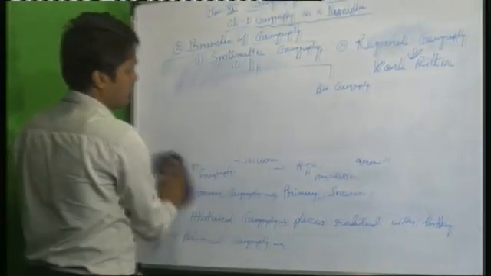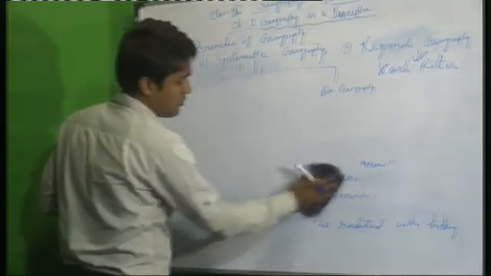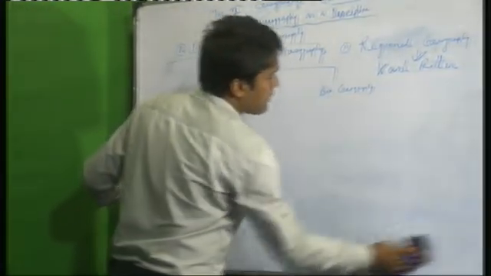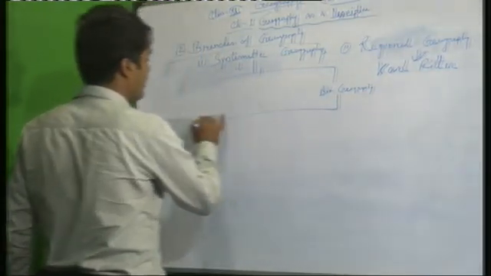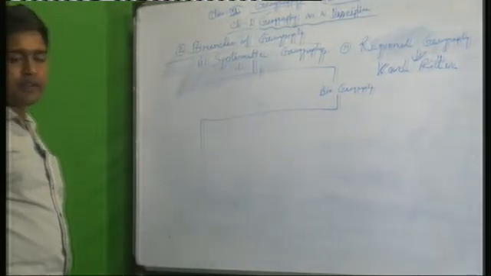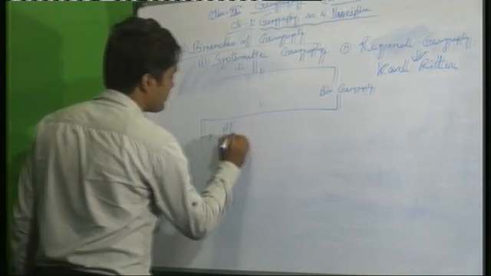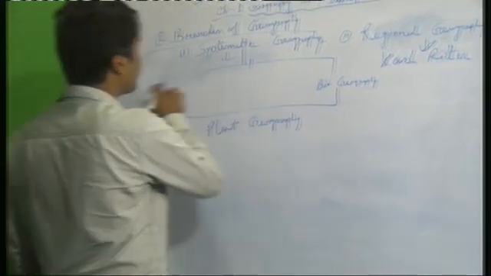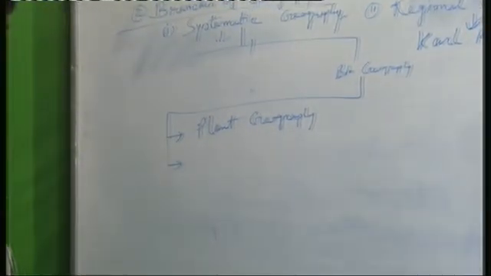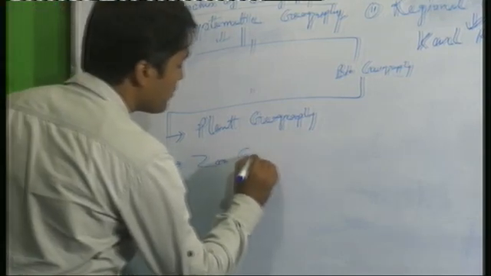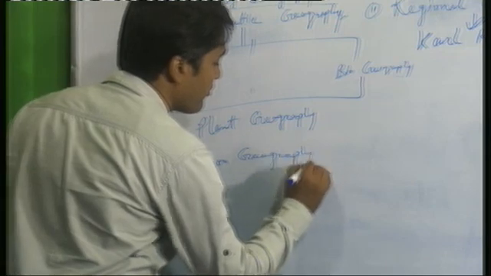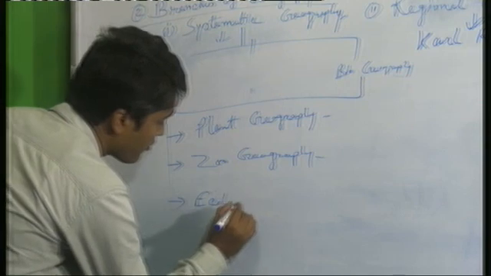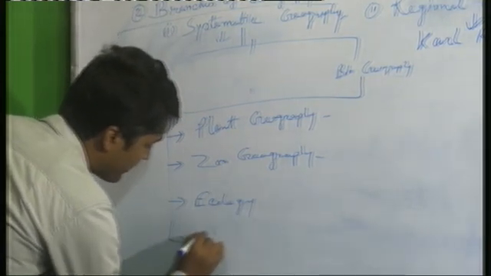Now in the systematic approach, the last portion is biogeography. Biogeography is related with plant geography, which is also closely related with physical geography. Plant geography, then zoogeography, then ecology, and then environmental geography.